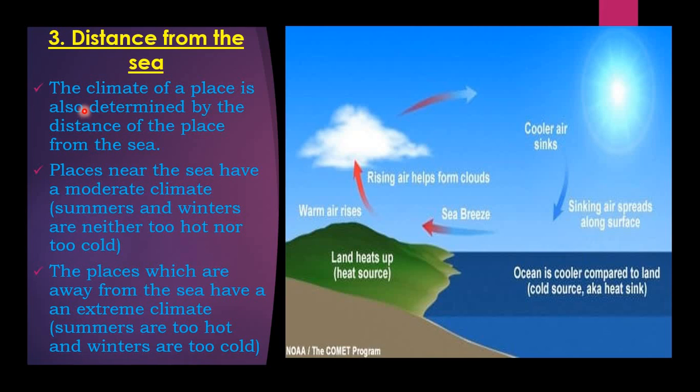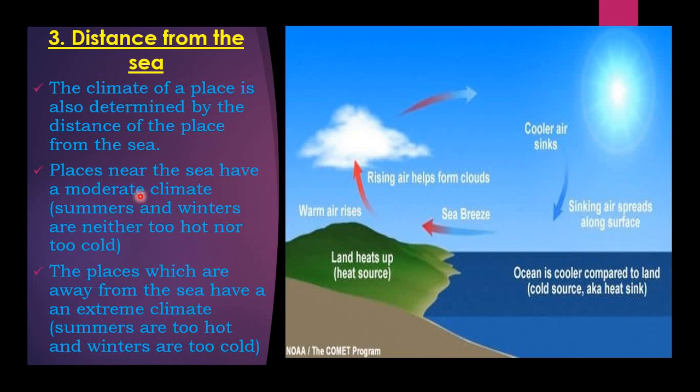The first point is saying that the climate of a place is also determined by the distance of the place from the sea. That means the places near the sea have a moderate climate, whereas places away from the sea have extreme climate.